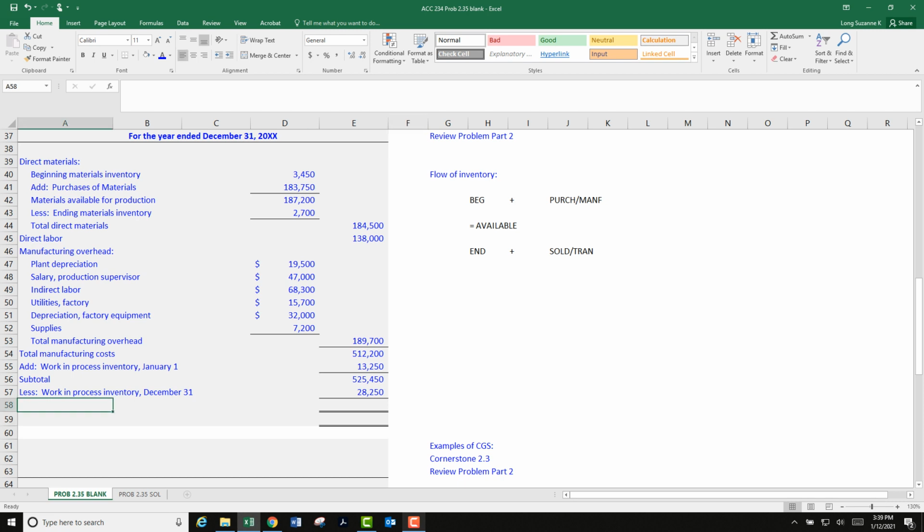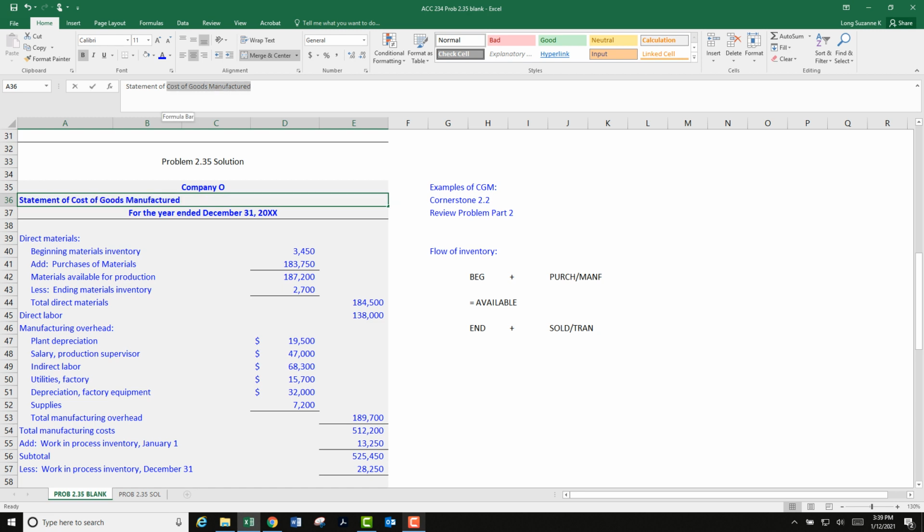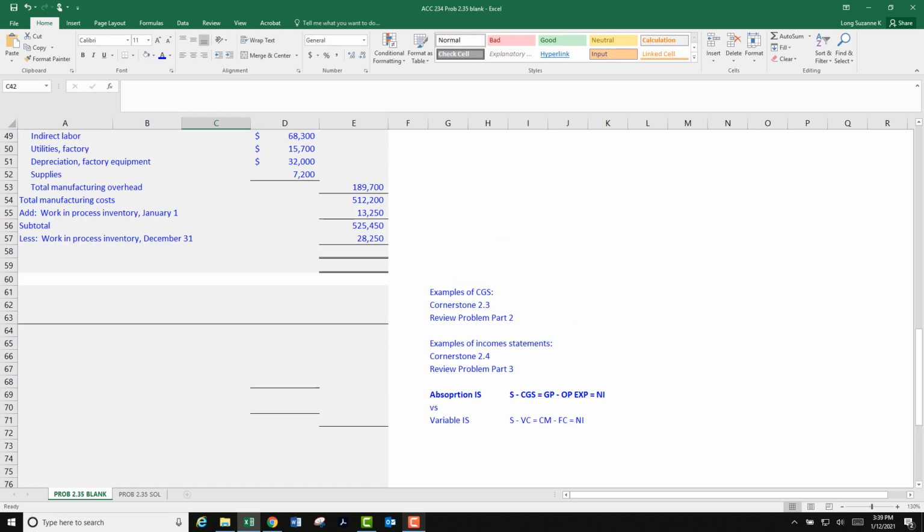And now we are at the grand finale. We are at cost of goods manufactured. I'm going to do that same copy-paste technique where I'm copying and pasting from within the formula space. So I want this to go, don't just enter it there, enter it right here, and it'll stay in your formatting. This was less, so this is subtract, so we've got equals this minus this.